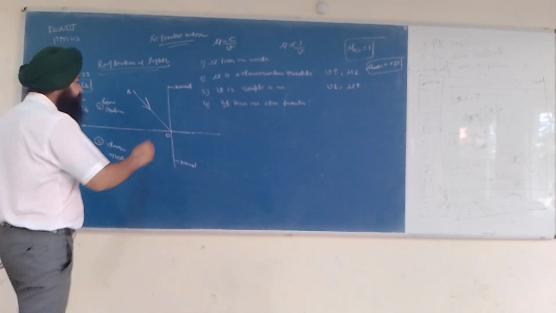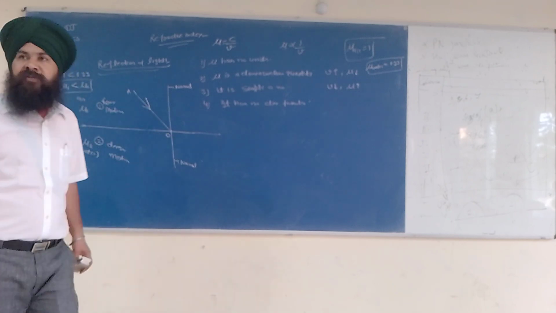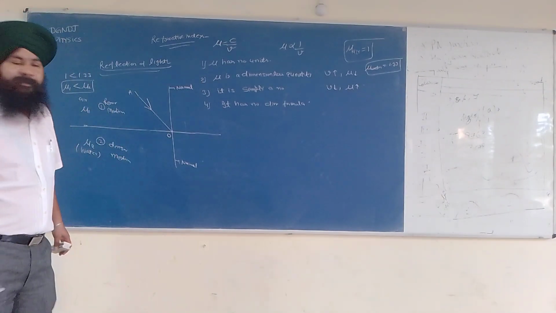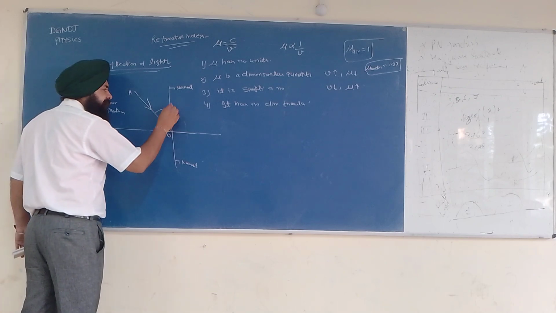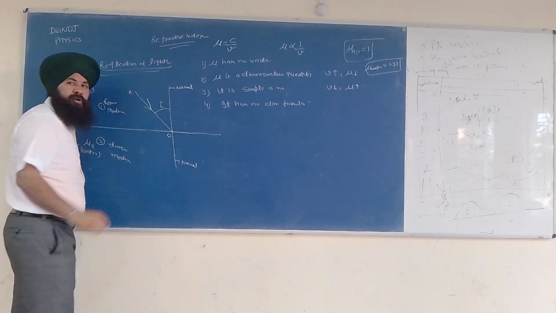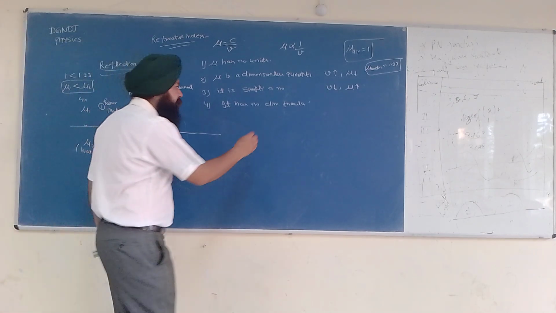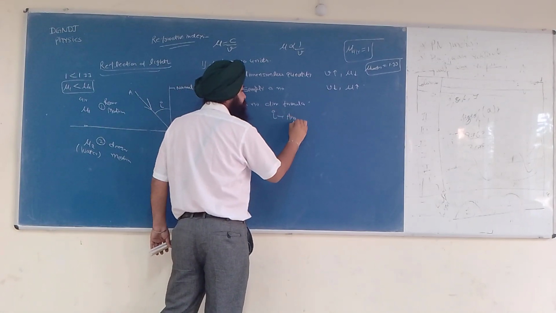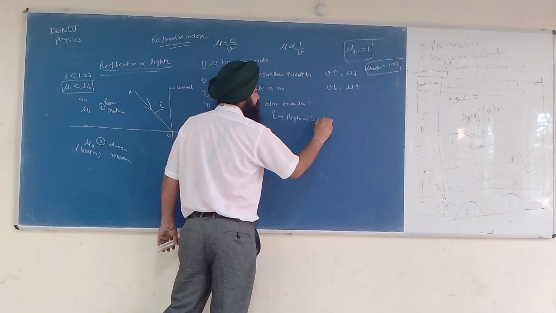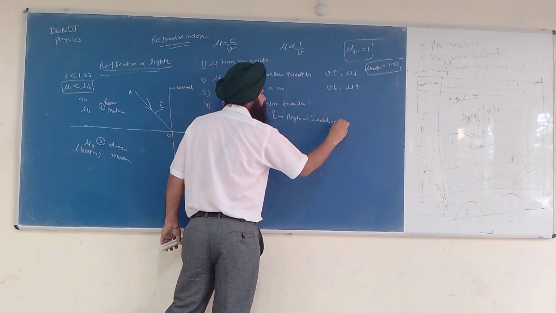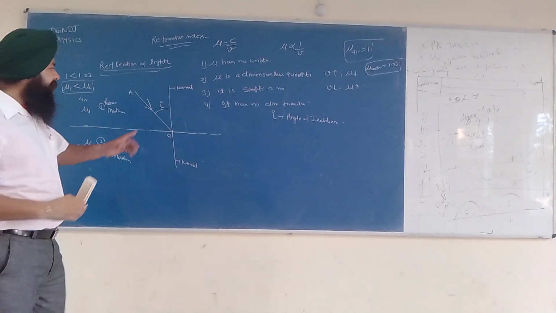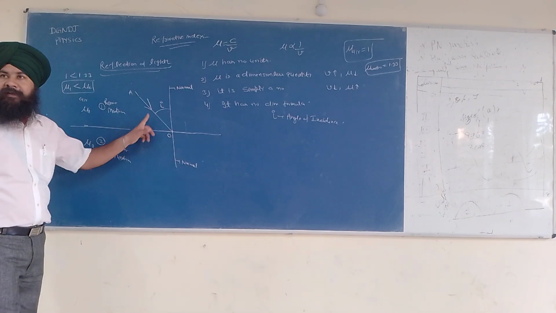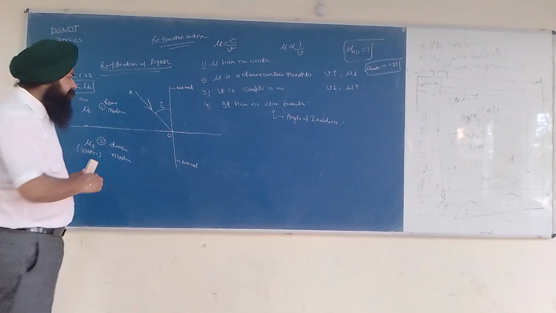Now AO is called the incident ray, and the angle between the incident ray and normal is called I. Angle I is called the angle of incidence, and it is the angle between the incident ray and normal. Now what will happen?